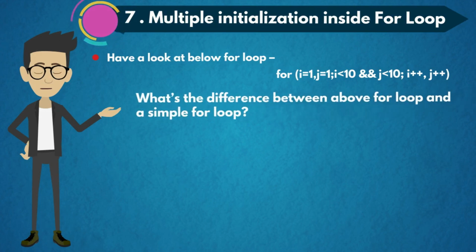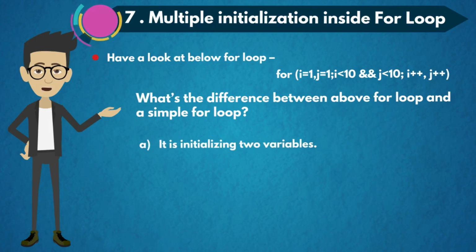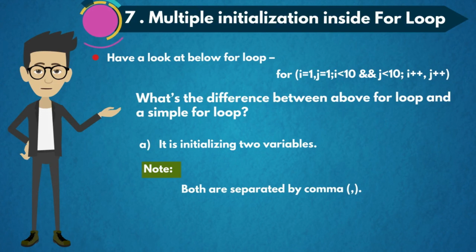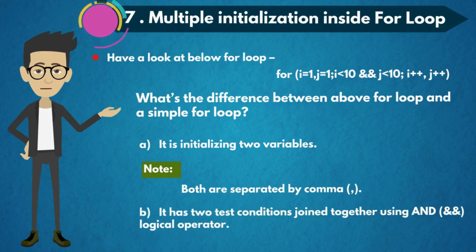What is the difference between the above for loop and a simple for loop? The answer is simple. It is initializing two variables I and j. Note that both are separated by a comma. It has two test conditions joined together using the AND logical operator.